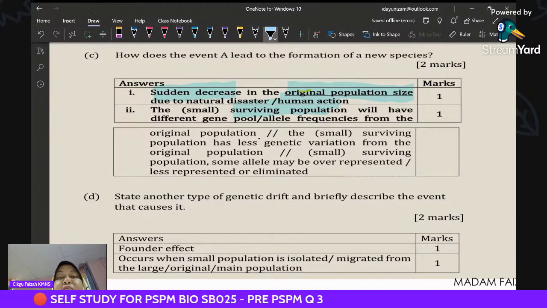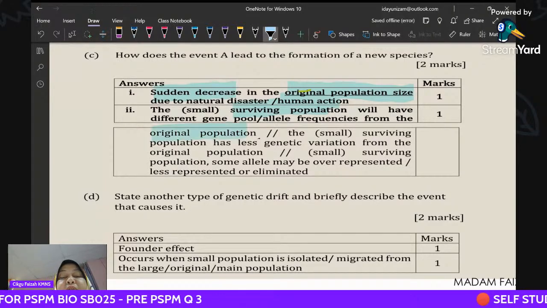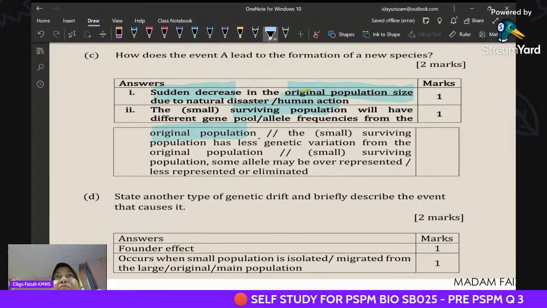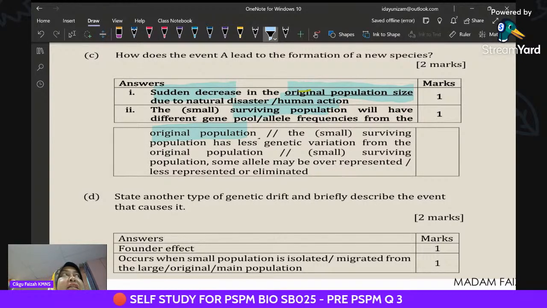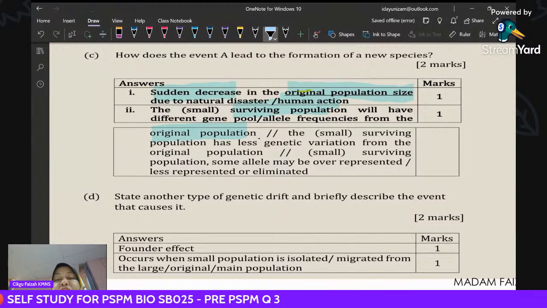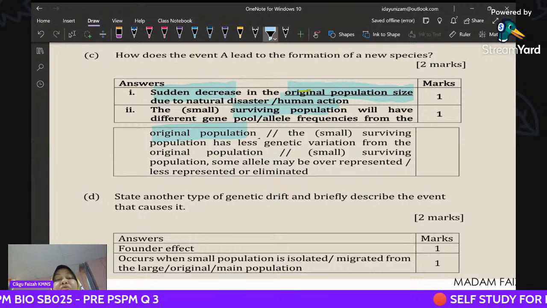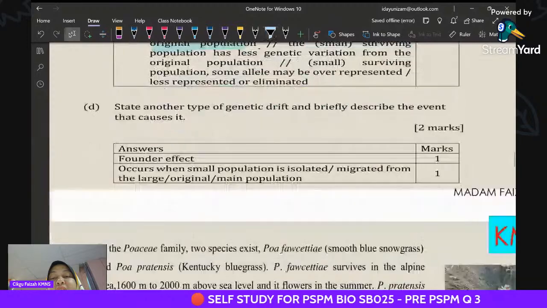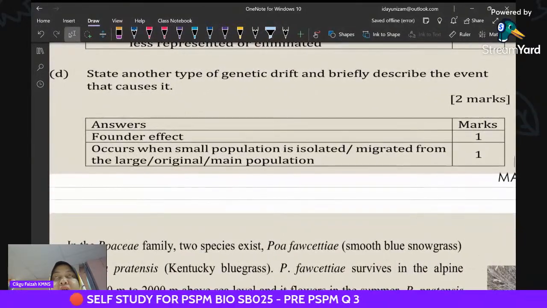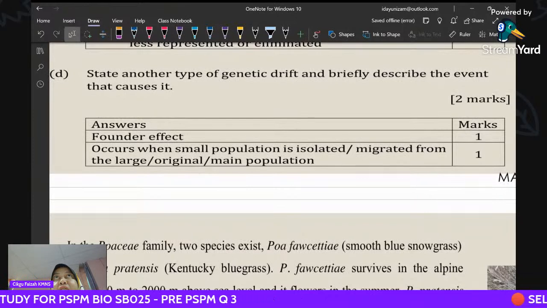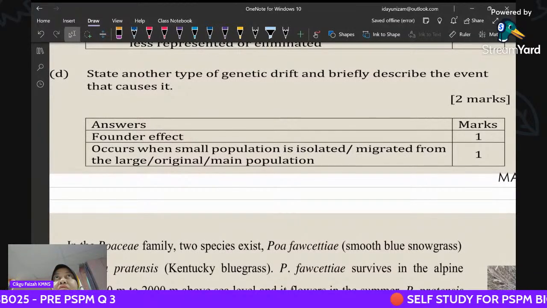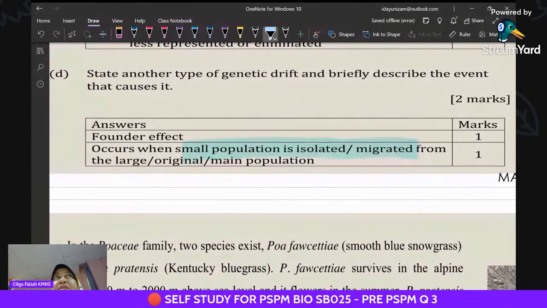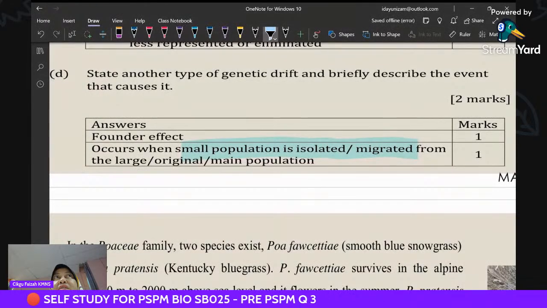So a different gene pool will be present in the bottleneck effect, and some alleles will be totally abolished or no longer exist. Another event is the founder effect. The concept is still the same, but the founder effect involves a small population that migrates or is isolated from the large population.